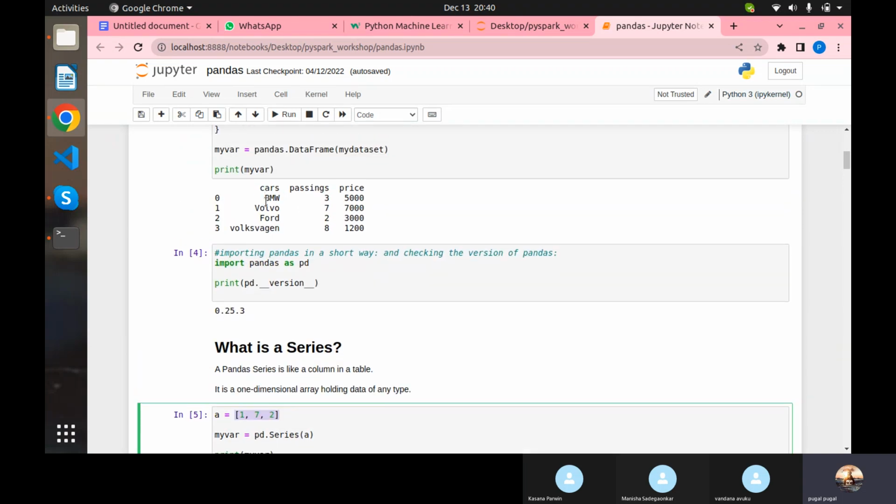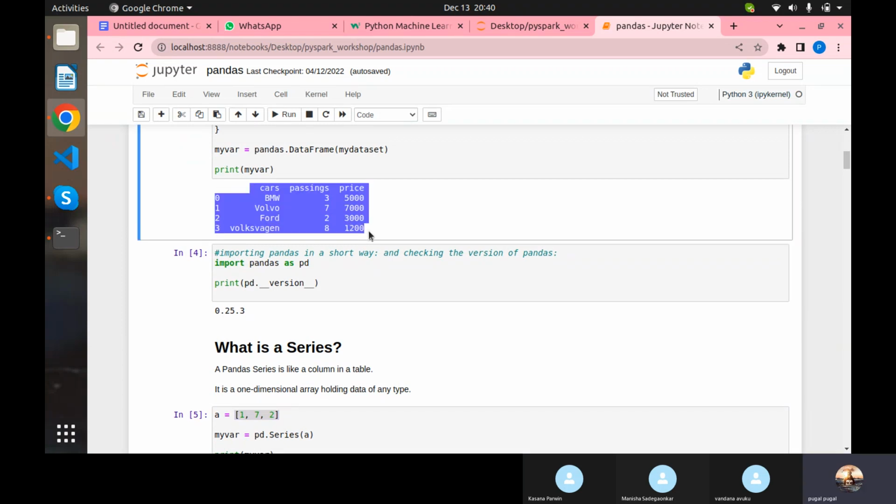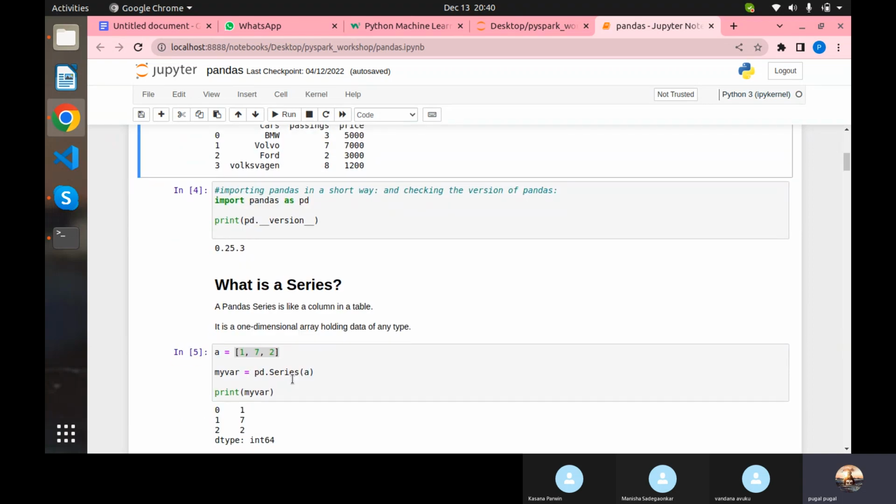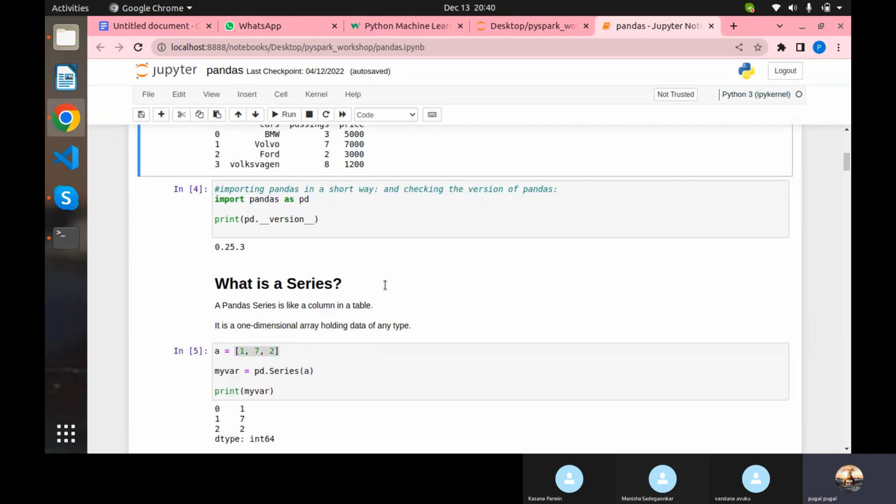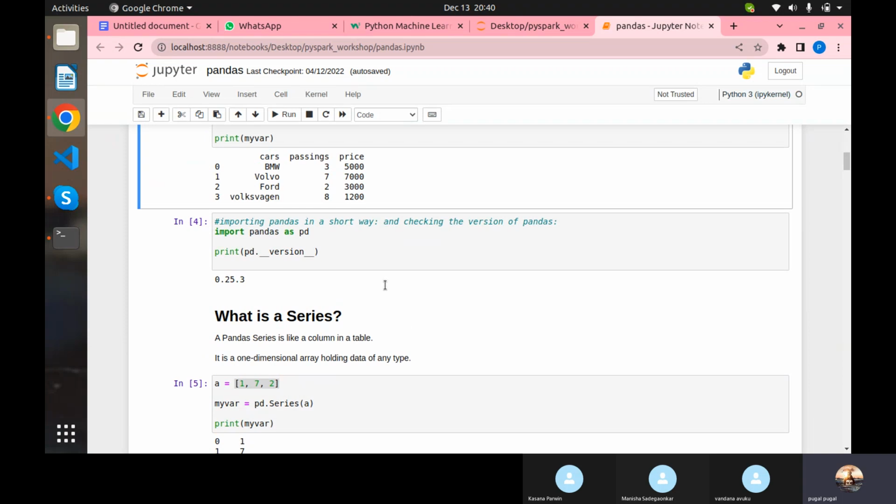Here you can see it is giving a 3 by 4 data matrix. In numpy we have seen matrices, right? What a 2 by 3 or 3 by 2 matrix is, what the size of a matrix is. So that's the difference between a data frame and a series.